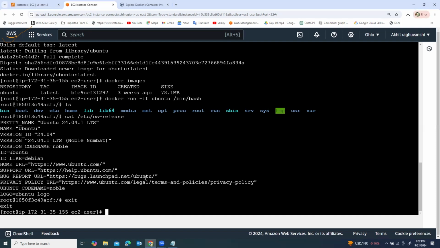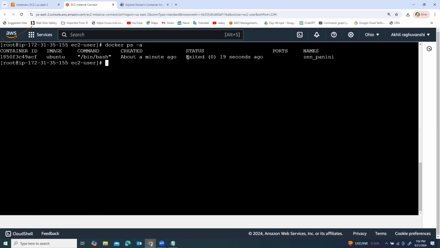If we exit, then the Docker container will be in a stopped state, right? Control L. Now we write the command docker ps -a. It's in exited mode, with status exited about a minute ago. Now we have to start this container, so we can just write docker start and the container name. But see over here, there is no name for this container. A default name is created. Suppose that we want to create a container with our own name.